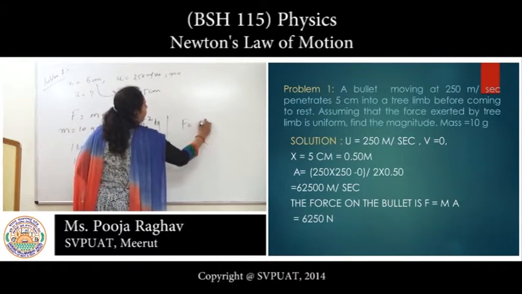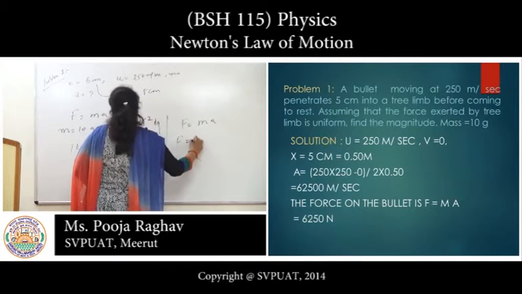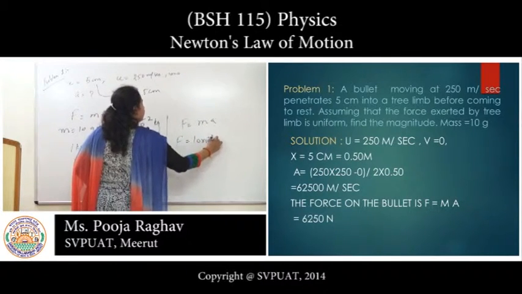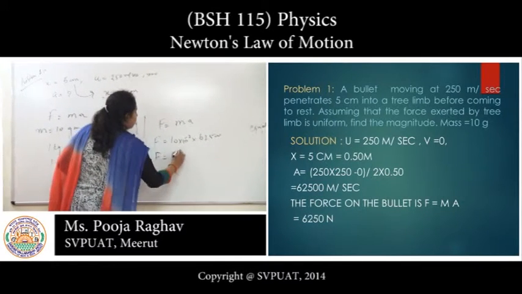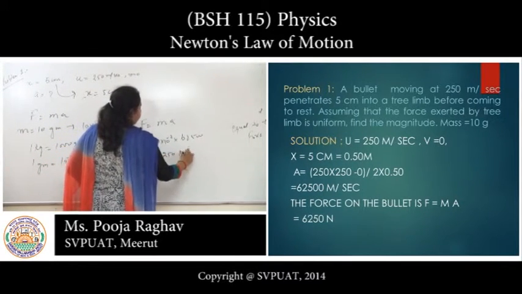F equals 10 into 10 to the power minus 2 into 62500. The answer will be 6250 Newton.